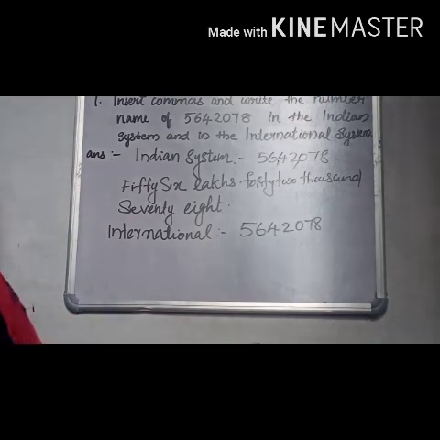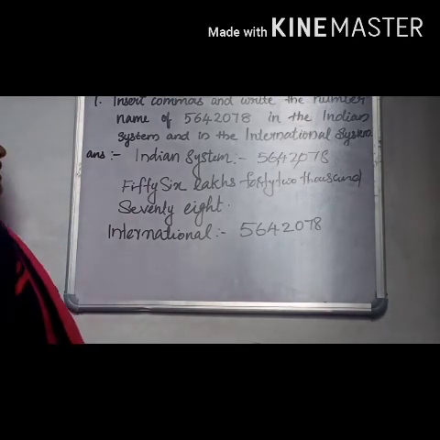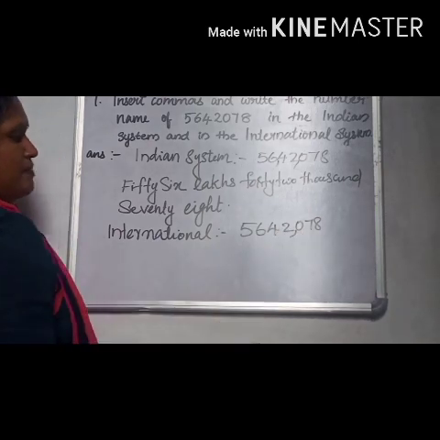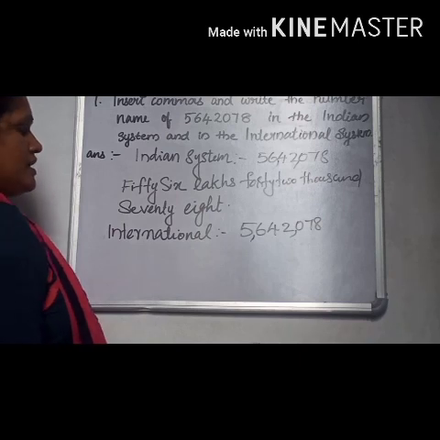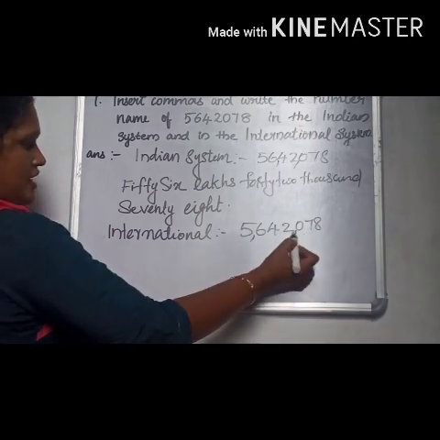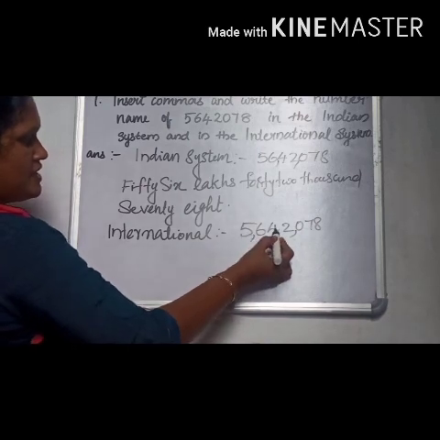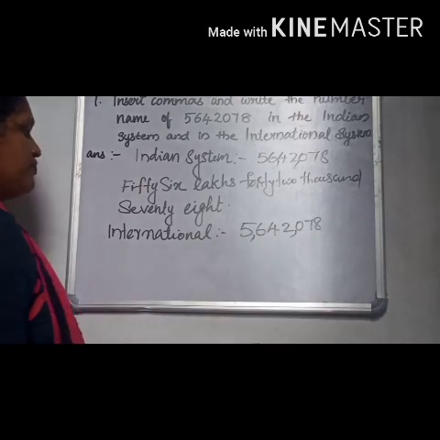In international place value chart, each period includes 3 places. So, first 3 places, next 3 places. Clear? In millions period, this is thousands period, this is ones period.